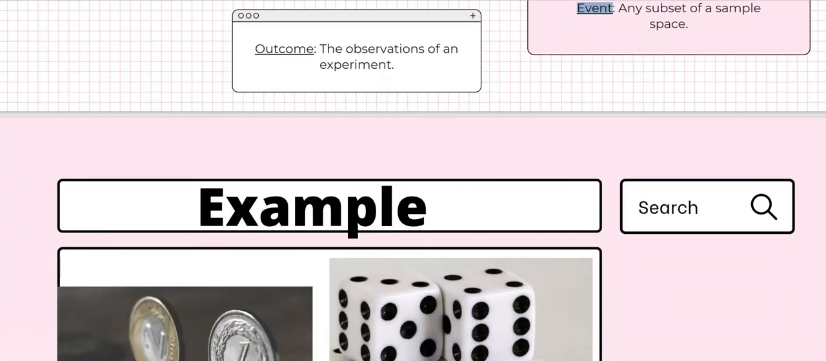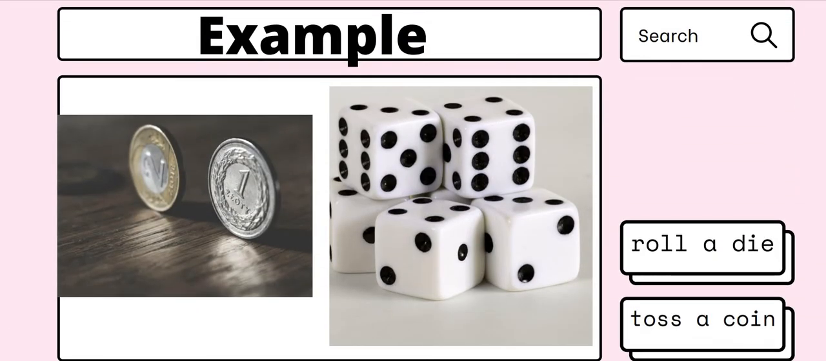Okay, so now I will go to the example. I just want to go through the process: what is the experiment, what is the outcome, what is the sample space, and what is the event. So I give you an example here: roll a die, or toss a coin. For roll a die, actually rolling a die is an experiment itself. It means you do the experiment of rolling a die. That is your experiment.